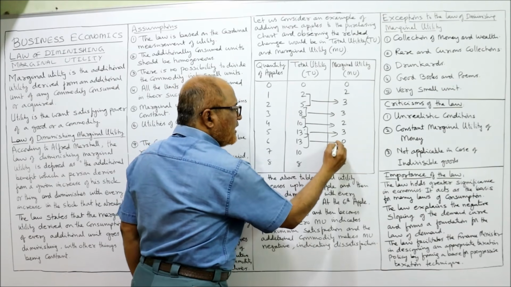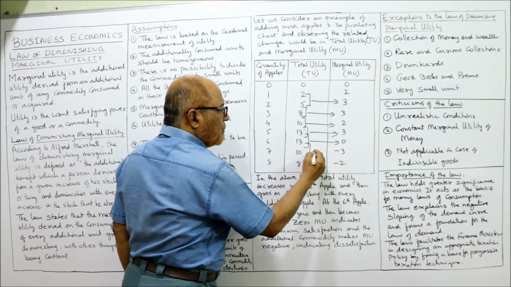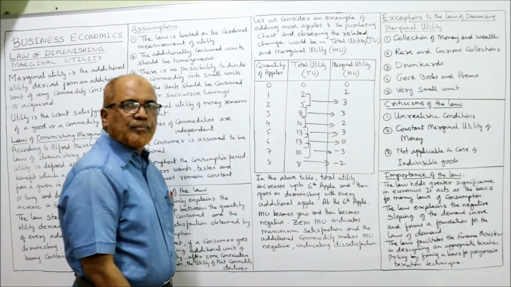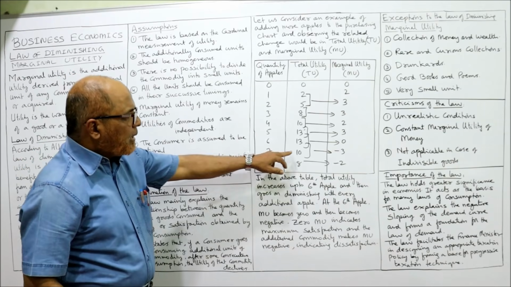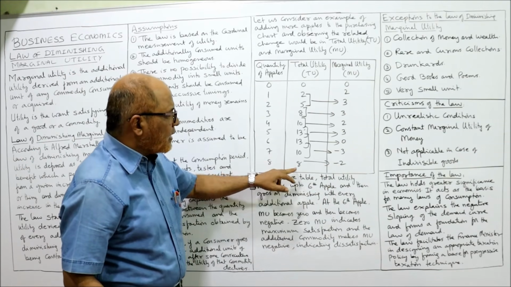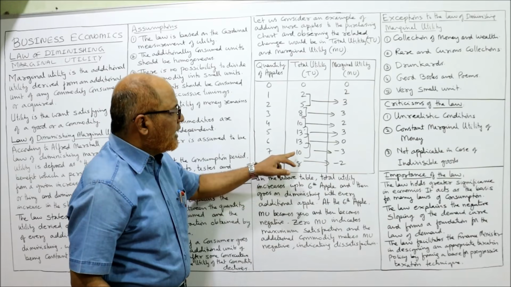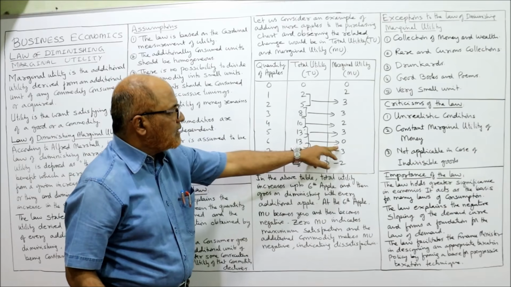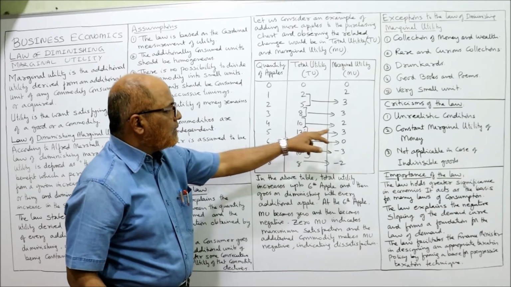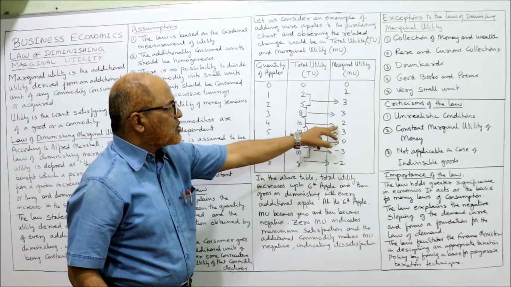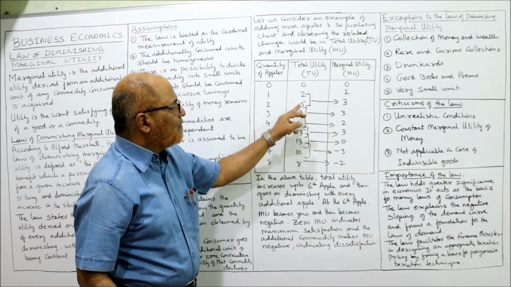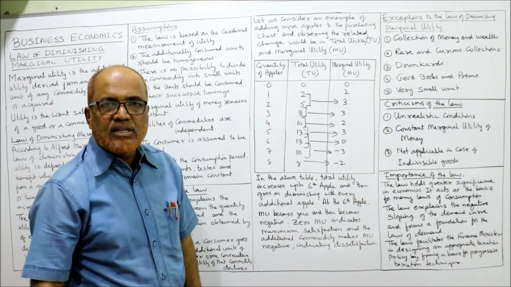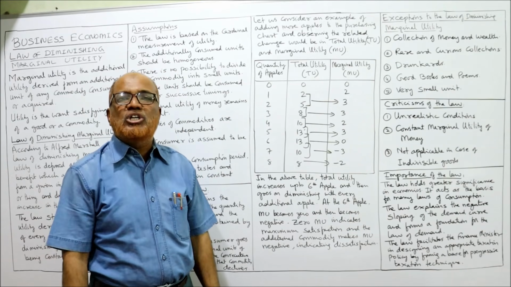From 13 to 13, 0. 13 to 10, minus 3. Then 10 to 8, minus 2. Let me verify: 8 minus 10 is minus 2. 10 minus 13 is minus 3. 13 minus 13, 0. 13 minus 10, 3. 10 minus 8, 2. 8 minus 5, 3. 5 minus 2, 3. 2 minus 0 is 2. This is the additional utility, or marginal utility.